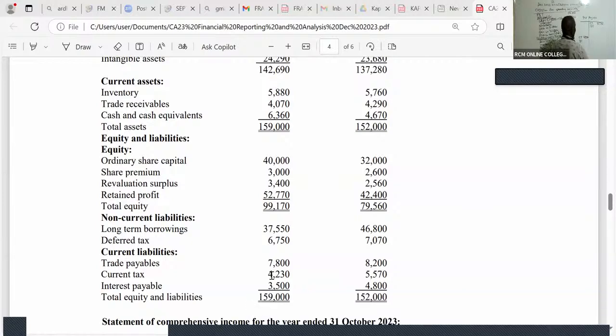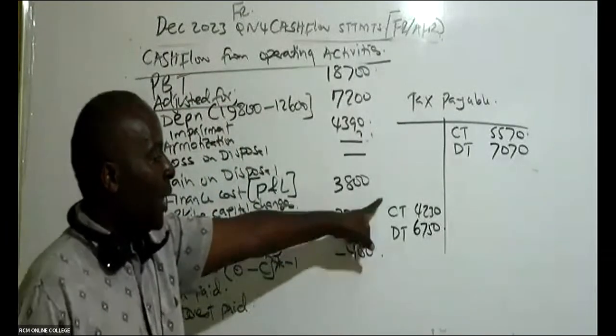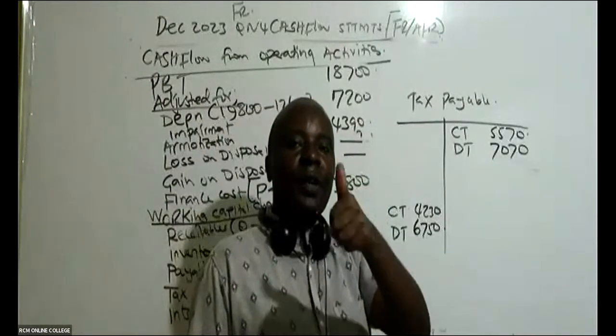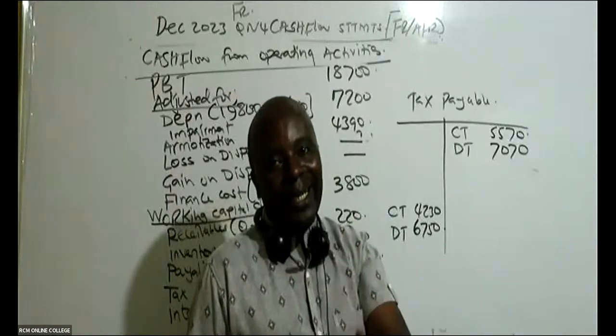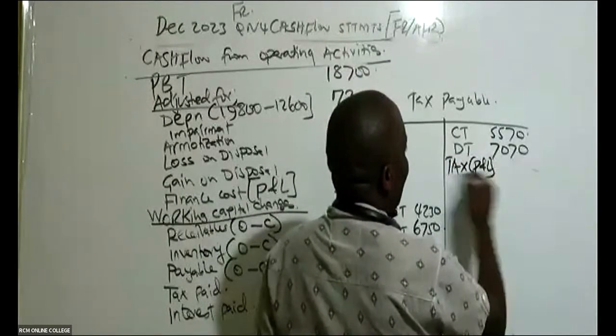Then we have deferred tax 2022, which is 7070. Deferred tax 2023 is 6750. Once we do this, here we have the balance carried down, balance brought down. Remember, this tax payable will increase by the tax that you have in the P&L. That is tax for the year.